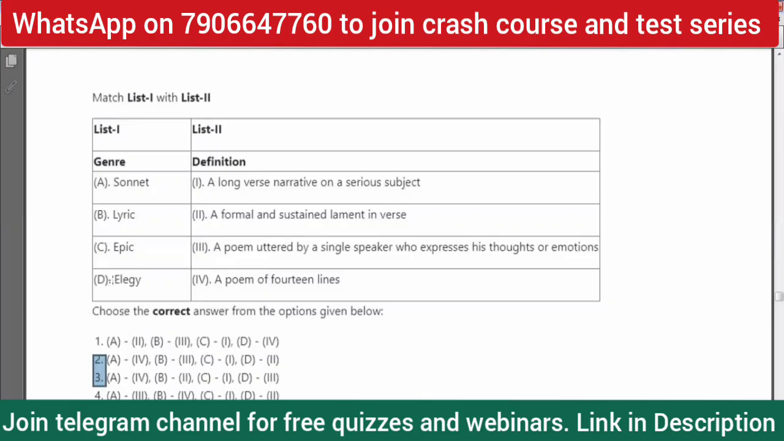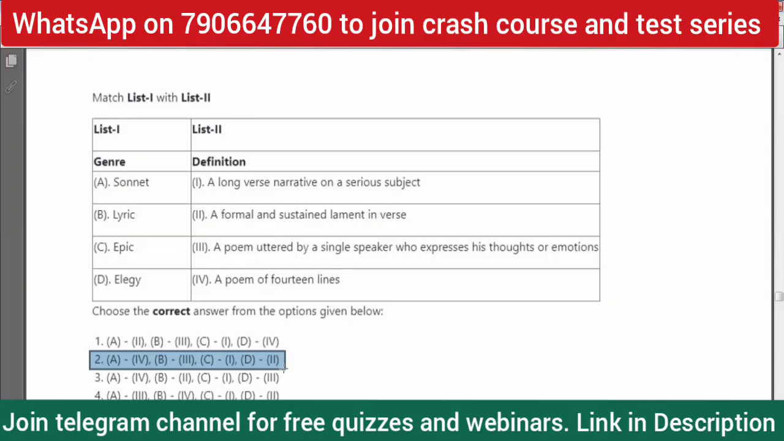Now, elegy, D, as I said, a formal and sustained lament in verse. So D should be 2. So again, this leaves option 3 eliminated. Now, option 2 is the correct answer because, again, option A, a sonnet is a poem of 14 lines. So A gets connected with 4. Elegy is a formal and sustained lament in verse. That is, D gets connected to 2.